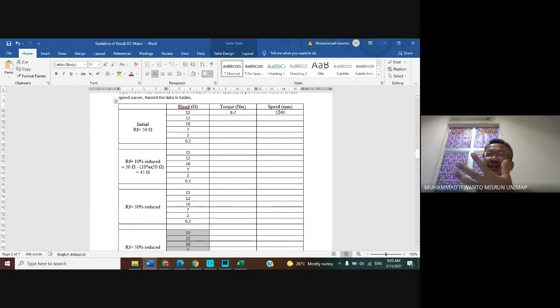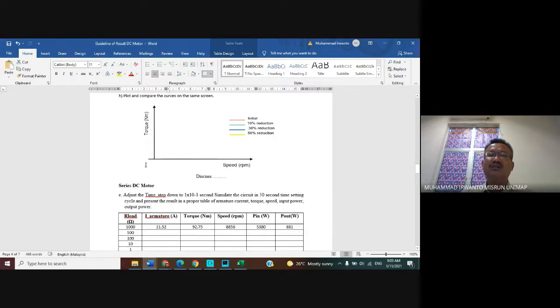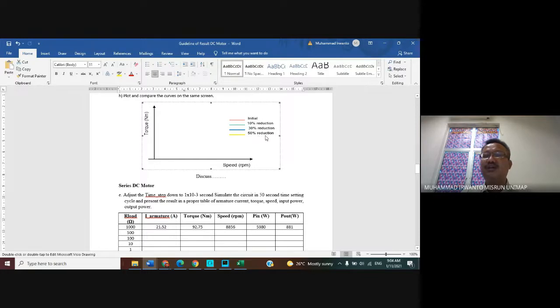So in one display we have 1, 2, 3, 4, four graphs, by using Excel. For example, it will look like this one, torque for the vertical axis and speed for the horizontal. I put a legend: there is a graph for the initial, a graph for 10% reduction, a graph for 30% reduction, and a graph for 50% reduction. Understood? How it works?